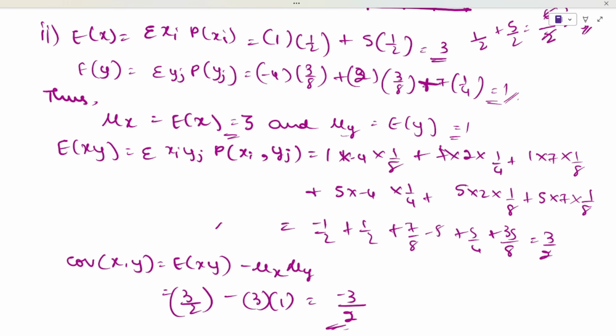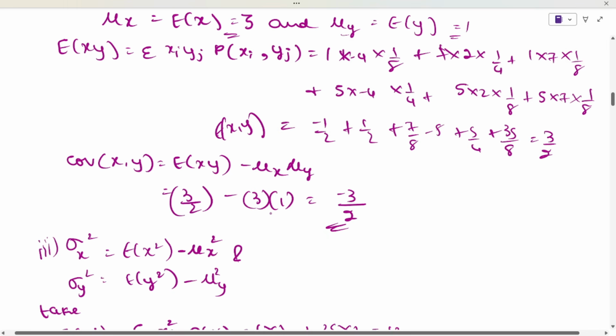by 2. This is the value of what? E of x comma y. Now you got the E of x comma y, so you will have the expectation of x and expectation of y, that is 3 and 1. 3 by 2 minus 3 you will do. Okay, 3 by 2 minus 3 will give you minus 3 by 2.